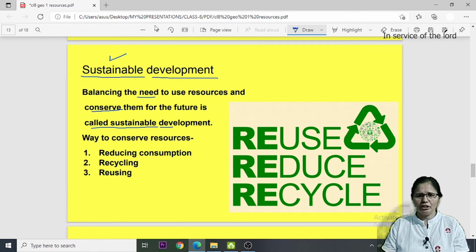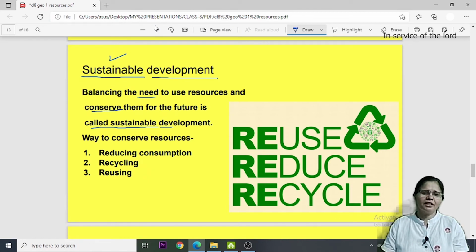But if you are cutting all the trees every day and then you think we are making so many high buildings and these will be utilized in future and so we are developing, no, that cannot be called sustainable development.